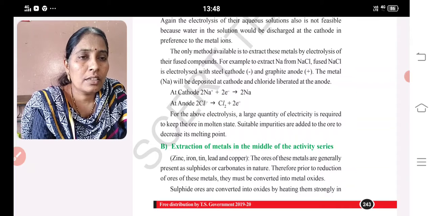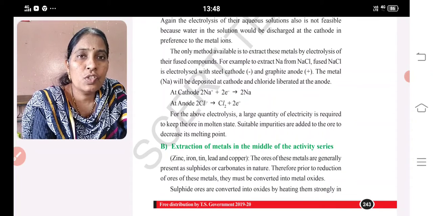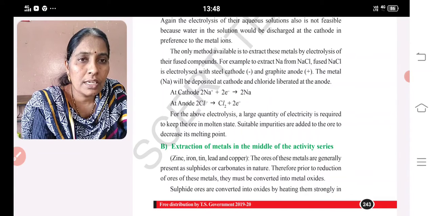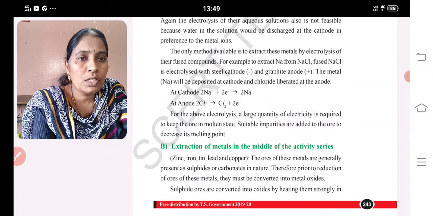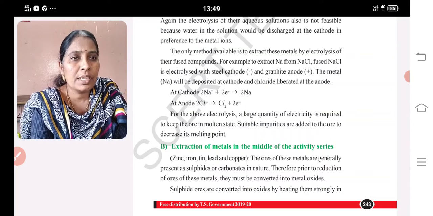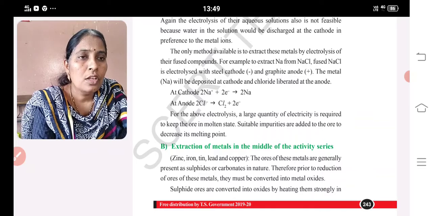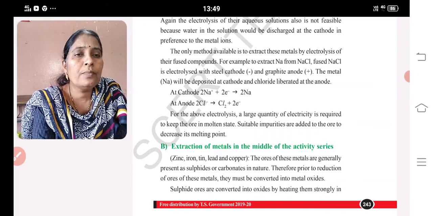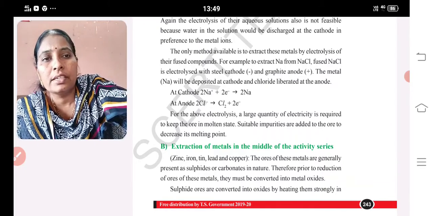Okay. Extraction of metals in the middle of the activity series, like iron, zinc, lead, and copper. The ores of these metals are generally present as sulfide or carbonate ores, and therefore, prior to reduction, these ores must be converted into metal oxides. They are generally present as carbonates. So what is the main important point? They should be converted into oxides.